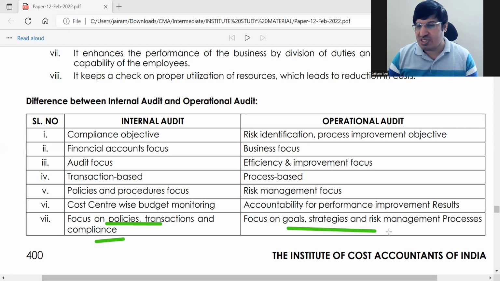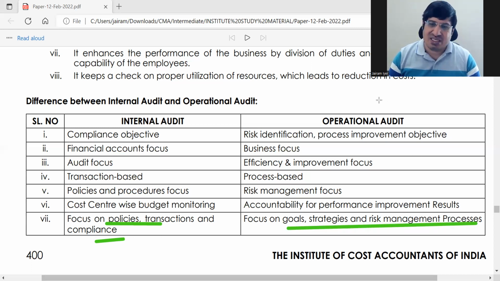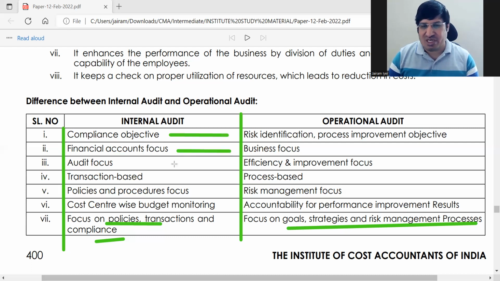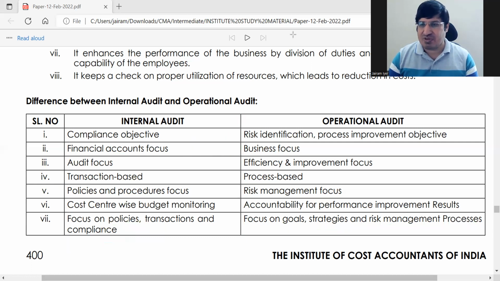Okay. Focus on goal, strategies, risk management. ये आपका operational audit है. These are all short points. ठीक है. Internal audit आपको मालूम होगा अच्छे से, ठीक है. But operational audit you might not be knowing well. ठीक है. इसलिए इसके points आपको एक बार देख लेना है. Okay. So basically, but if you know these points, then इसके साथ link करके you can always get to know these points easily. ठीक है. ओके, इस हिसाब से आप इसको कर सकते हो.